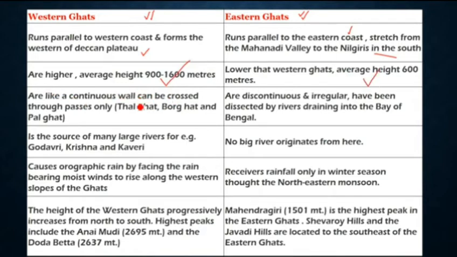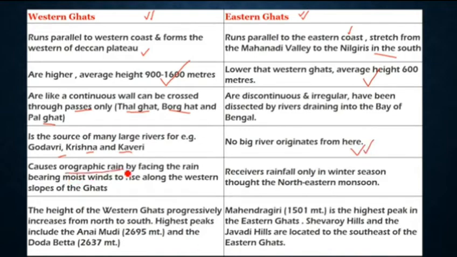Western Ghats are like a continuous wall, cannot be crossed, but there are some ways to cross it, only through passes, like Thalghat, Borghat, Palghat. Eastern Ghats are discontinuous and irregular, dissected by rivers draining into the Bay of Bengal. The rivers which drain into the Bay of Bengal have dissected them, so they are not continuous like the Western Ghats. Western Ghats are the source of many large rivers like Godavari, Krishna, and Kaveri. No big river originates in the Eastern Ghats.